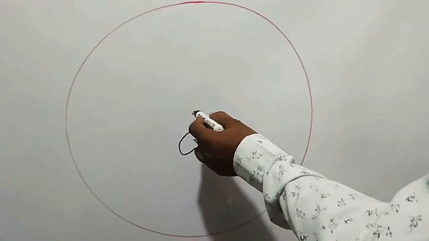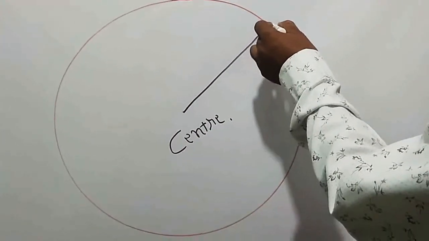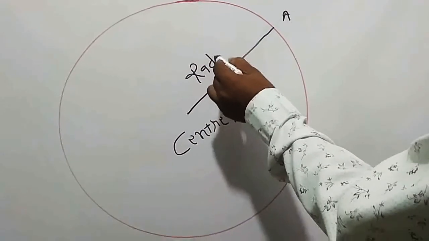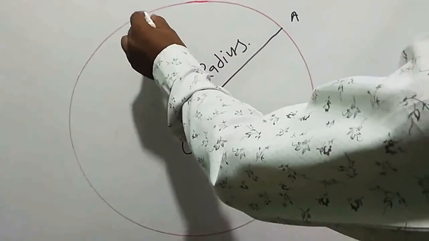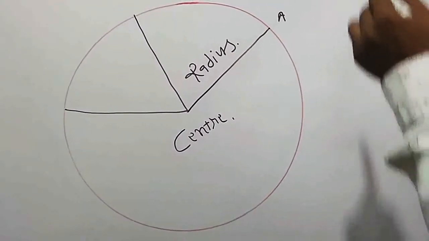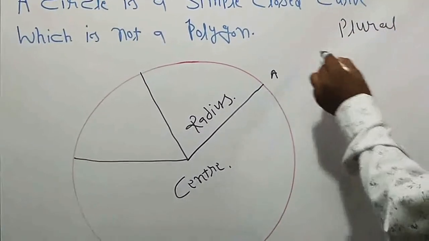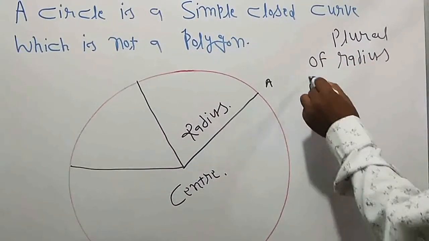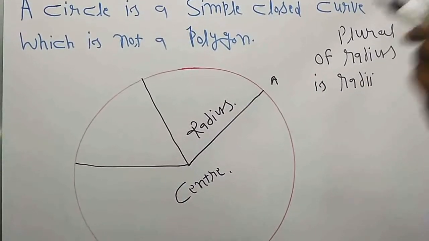Then when we join this center with any point on the circle, it is called radius. If the radii are more than one, it means so many, then the plural of radius is radii.